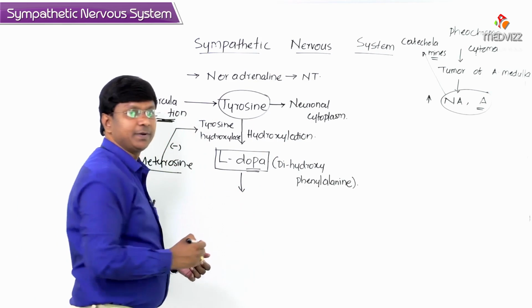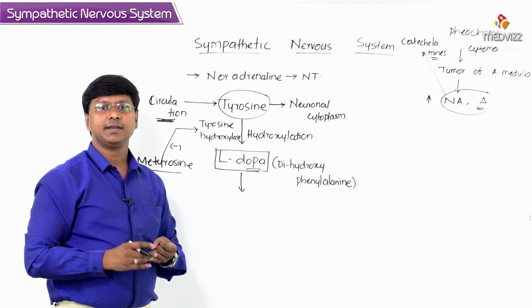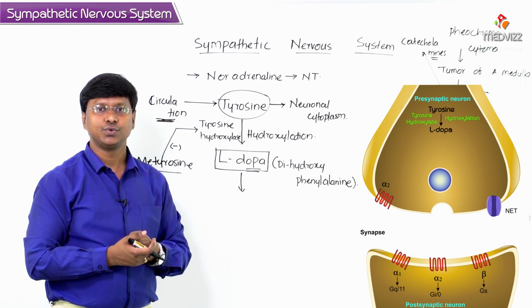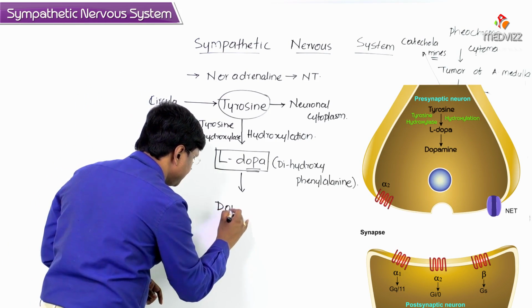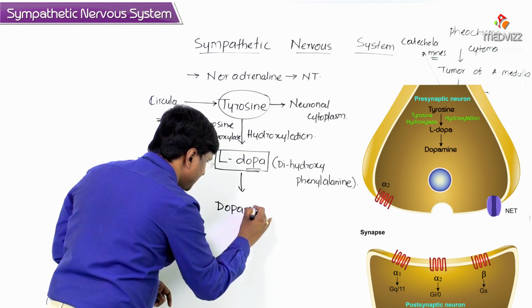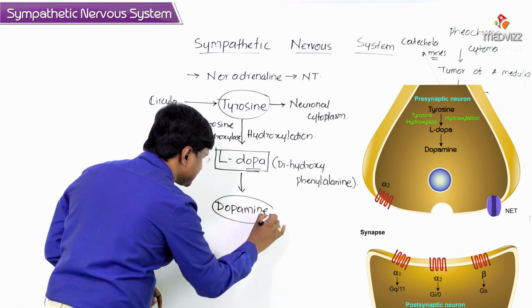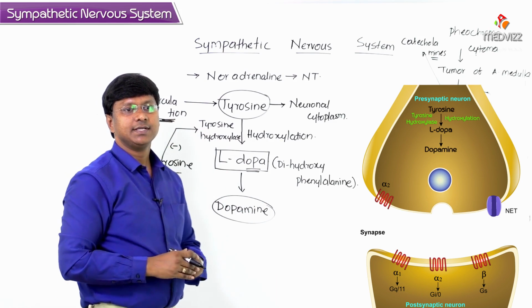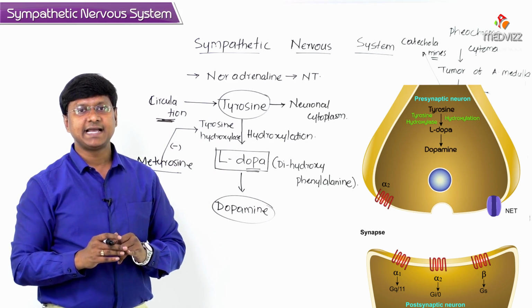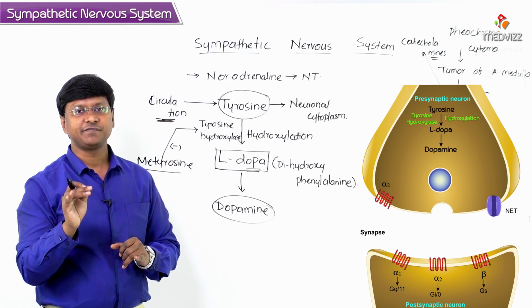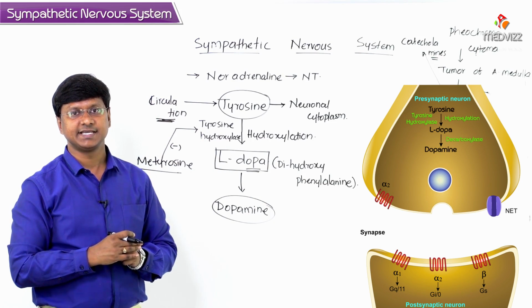You take this levodopa. Levodopa is converted to dopamine. Now, let me tell you how this is converted into dopamine. Levodopa is converted to dopamine by the action of a non-specific decarboxylase enzyme.